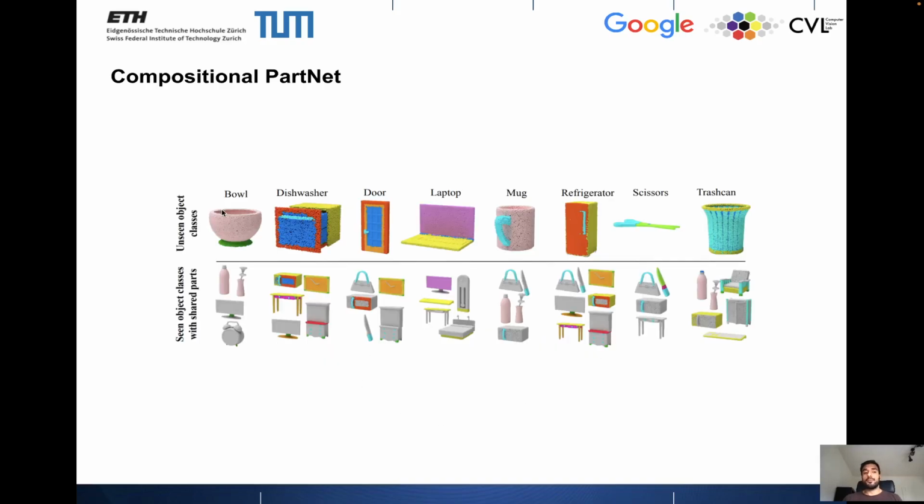So our unseen objects consist of bowl, dishwasher, door, and so on. And the dishwasher, for example, shares its labels with microwave, clock, table, and so on. And we want our models to realize this compositionality and use it for generalization.